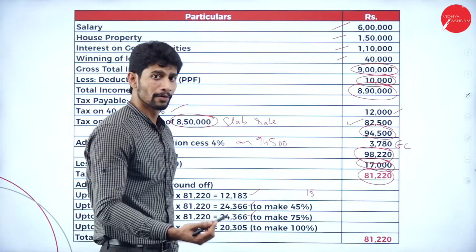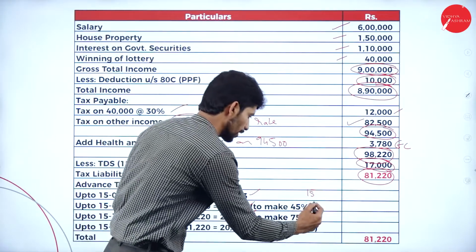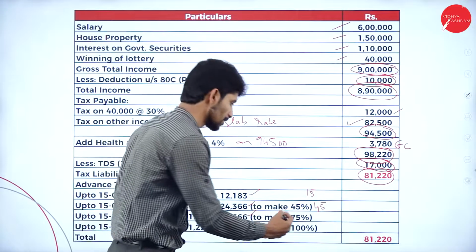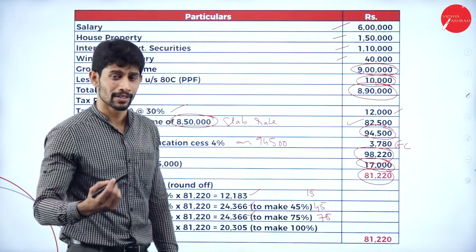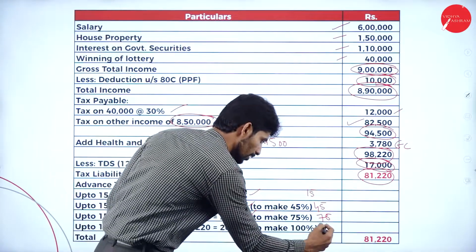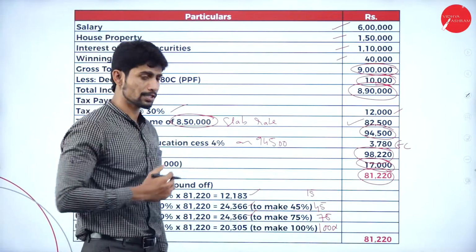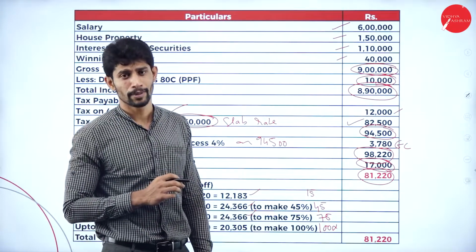Second installment, 15 plus 30%, you'll get 45%. Third installment, 45 plus 30%, you're supposed to pay 75%. Next, last installment, 25 plus 75, you're supposed to make 100% of payment. So by the end of the fourth installment, you should have paid 100% of advance payment of tax.